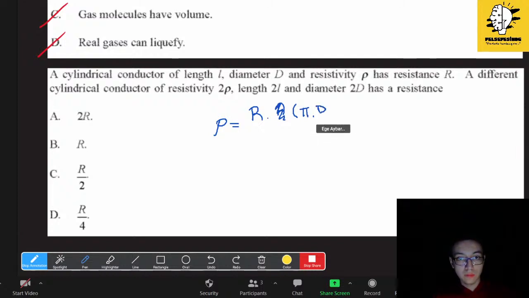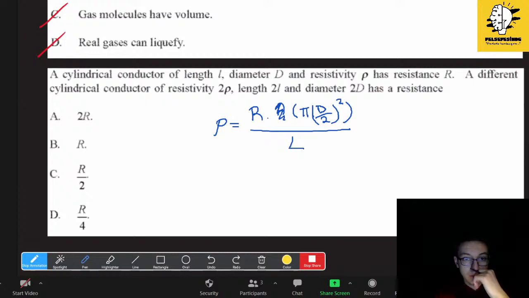Oh my god. It should be radius. And it is length. Alright. A cylindrical conductor of length L, diameter D, and resistivity P has resistance R. A different cylindrical conductor of resistivity 2P. Okay, so we have to arrange this.